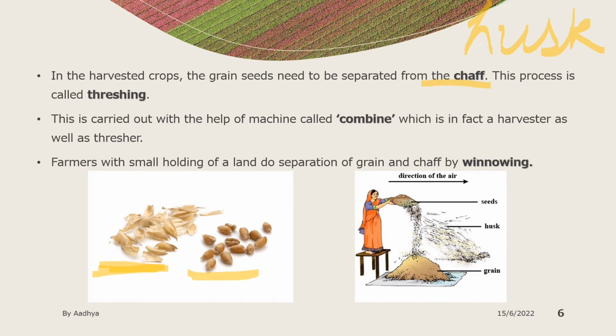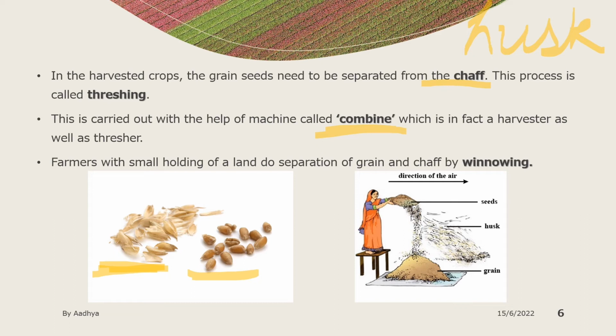This is carried out with the help of a machine called a combine, which is in fact a harvester as well as a thresher. For this threshing, a special machine is designed, called a combine, which does the work of both harvester and thresher.